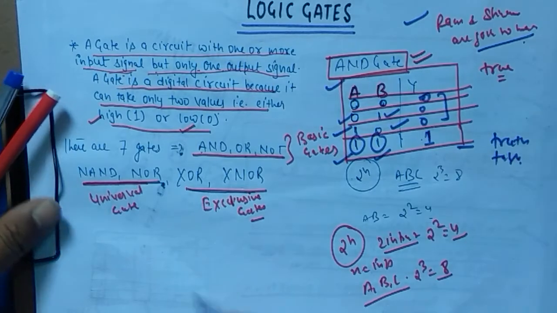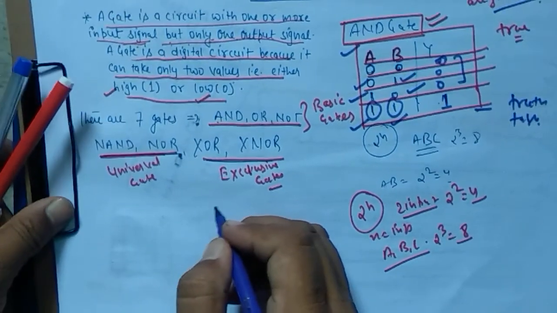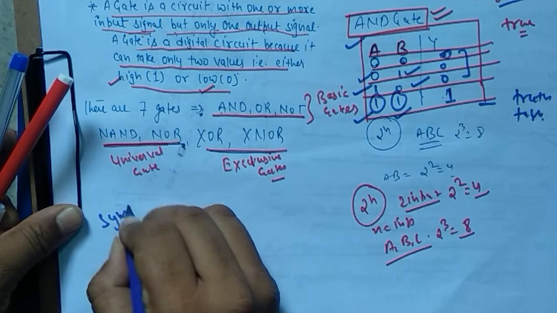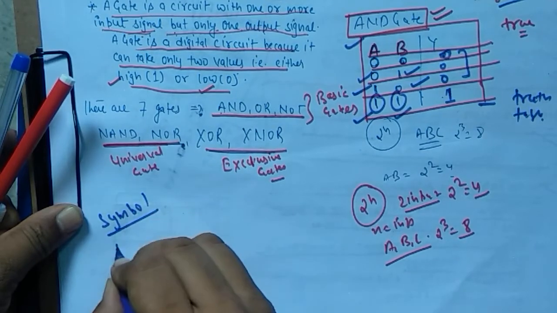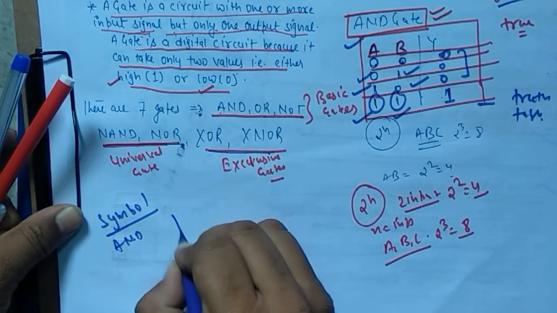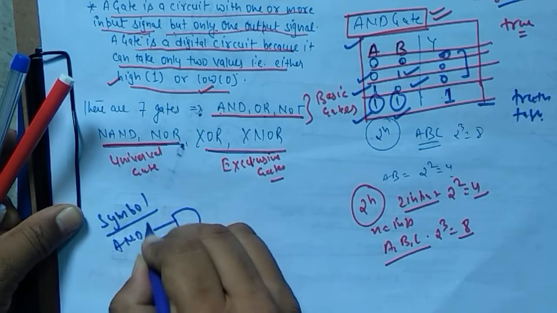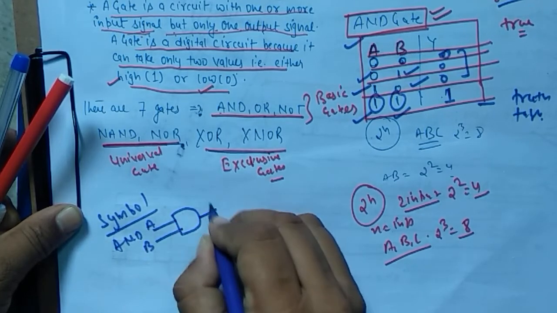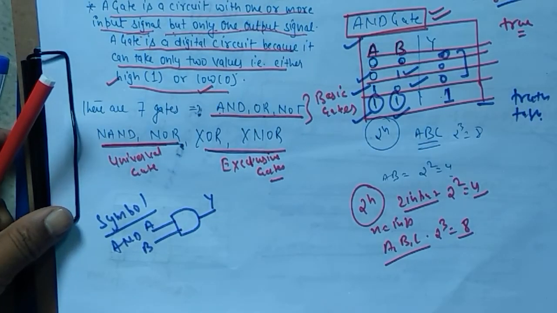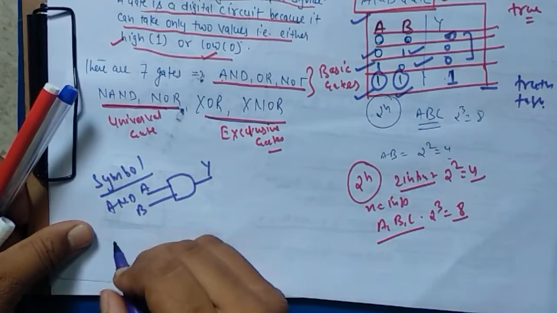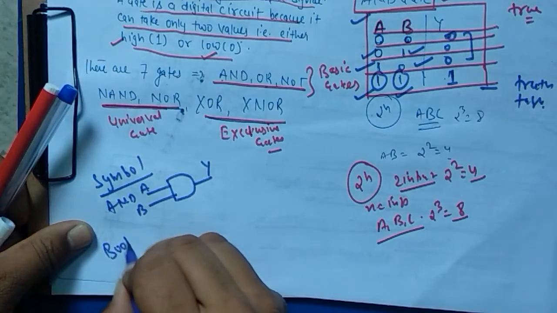Now I will create the symbol of AND. This will be the symbol of the AND gate. This is A, this is B, and this is Y.